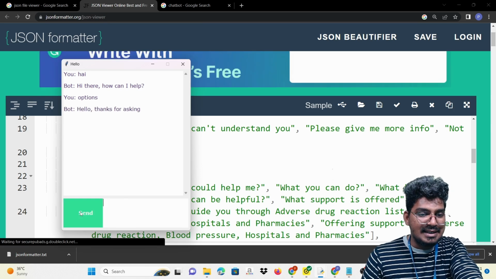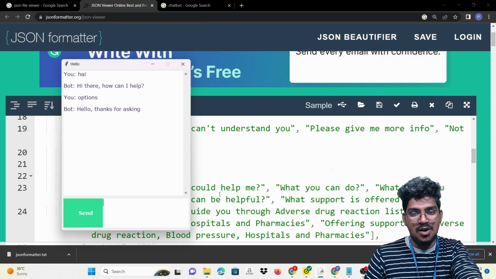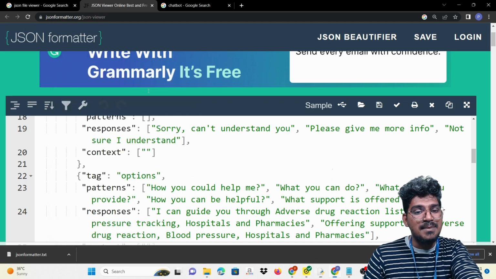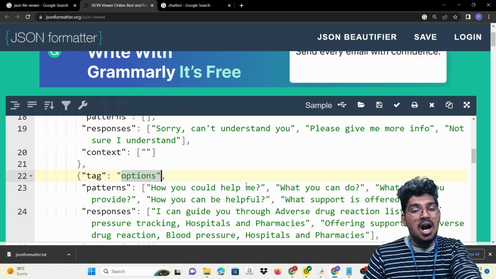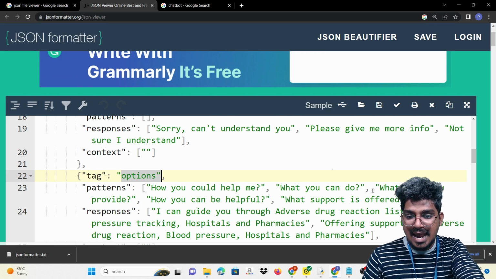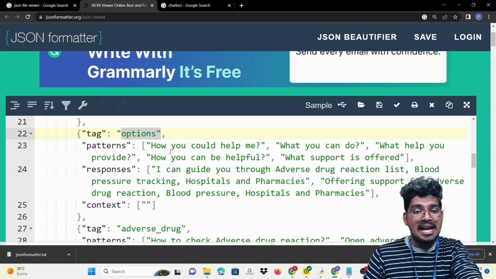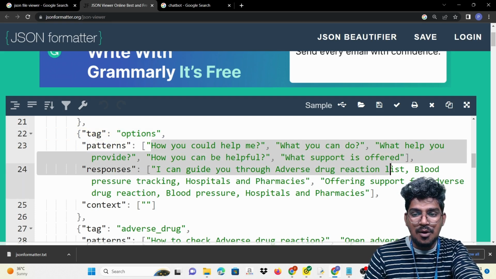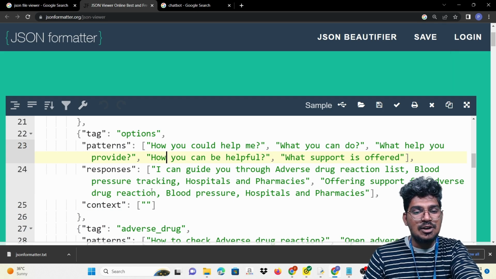So I'm going to click enter here. It will be "Hello, thanks for asking." Okay, so what is the response? How it will be responded is based on the options. How could you help me, what can you do, how can I be helpful, and all these other things are actually the pattern. The options are actually the pattern. Based on this particular option only, it will help to do that, and how can I guide you, and also all of these things will be there.